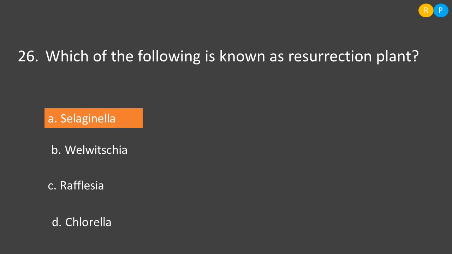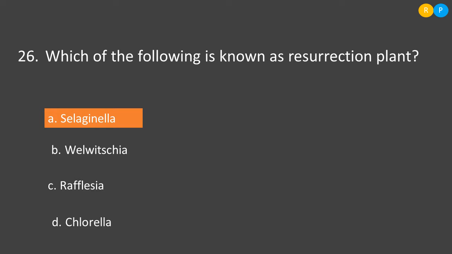Option A, Selaginella. Selaginella is a kind of pteridophyte. This plant has the ability to survive in extremes of desiccation, so it is a kind of resurrection plant. When the environment is fully dry, its stem will curl and the plant will appear like a ball. When it again gets moisture, it will open and start growing in its habitat. This kind of survival is seen in Selaginella, so it is called a resurrection plant.